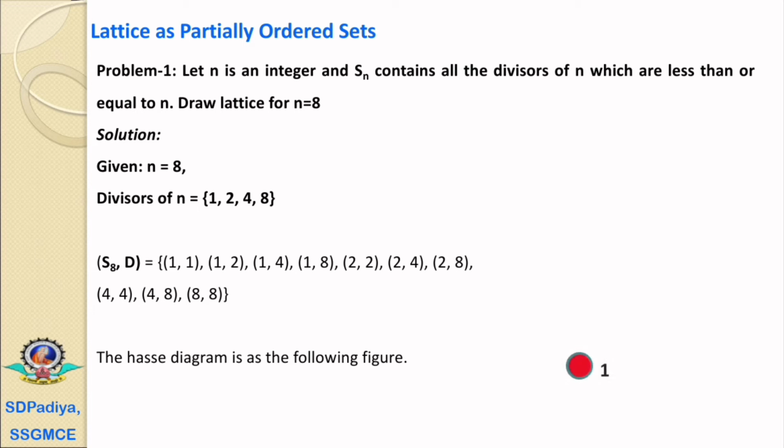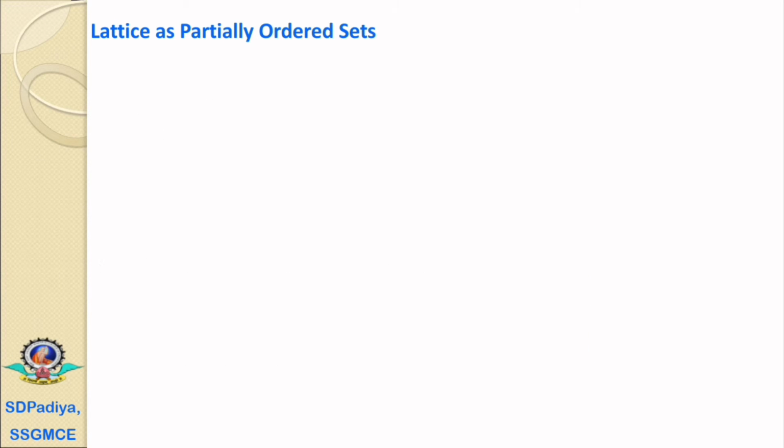At the bottom level we have to consider the first element 1, the second element is 2. 1 and 2 have a relation, therefore it is at the next level. Next element is 4, 2 and 4 have a relation, therefore again it is at the next level. The last element is 8, 4 and 8 have a relation, therefore it is again at the next level. Now here we'll find out the greatest lower bound and least upper bound for the combination of any two elements.